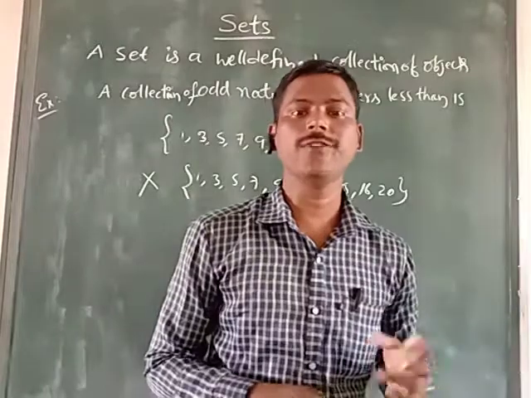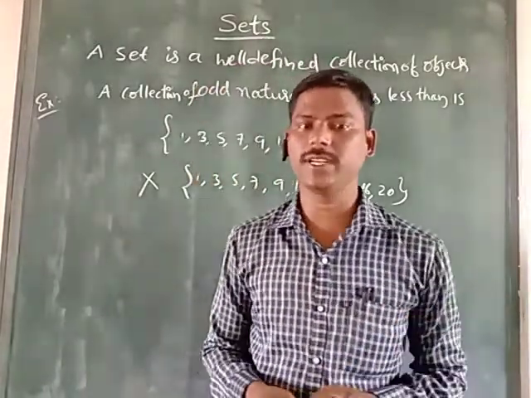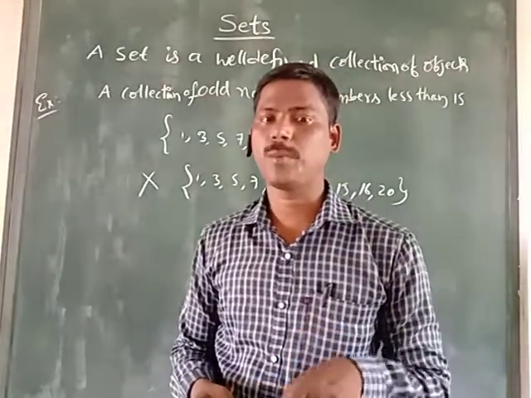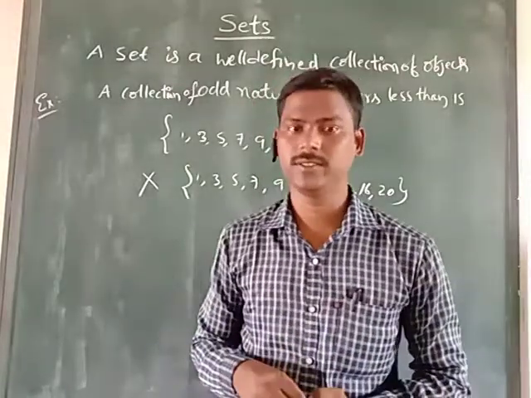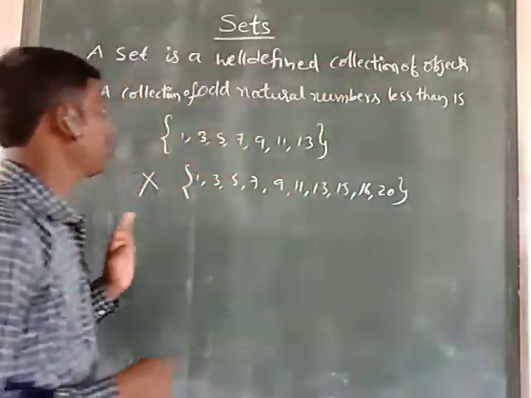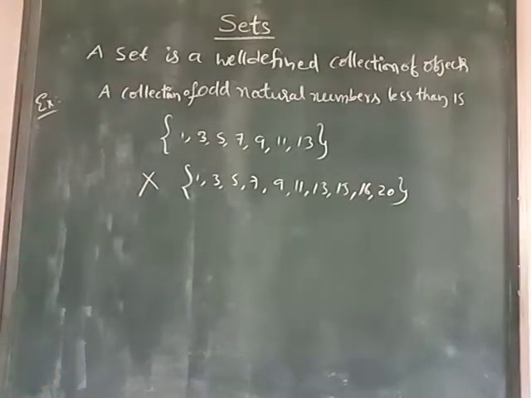So that is called the well-defined meaning. Well-defined means if you take any object or member, it is compulsorily related to the defined set, then only it is called well-defined. Okay, understanding? So once again, set definition: a set is a well-defined collection of objects. So here, the collection of odd natural numbers less than 15 is called a set.